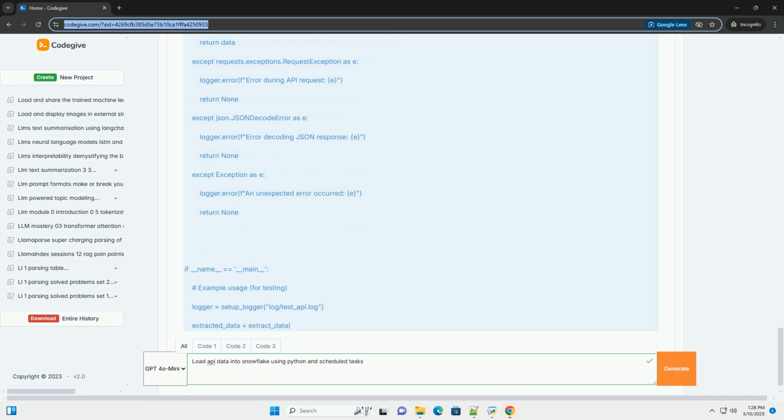cursor.executemany, this is the most efficient way to insert multiple rows into Snowflake. It takes an SQL statement and a list of tuples, where each tuple represents a row to be inserted. con.commit, this is essential to persist the changes to the database. Without it, your inserts will be lost. con.rollback, if an error occurs during the executemany operation, the rollback command will undo any changes made in the current transaction, ensuring data consistency.